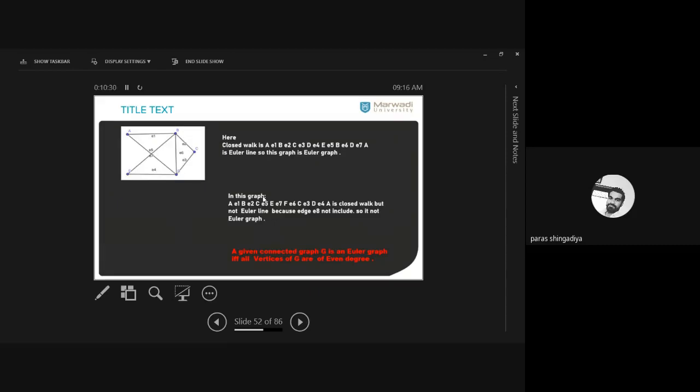Clear? Why is it an Euler graph? You just find your route. Let's start with A and just move on this graph in such a way that we cover all the edges exactly one time. We just cover all the edges.